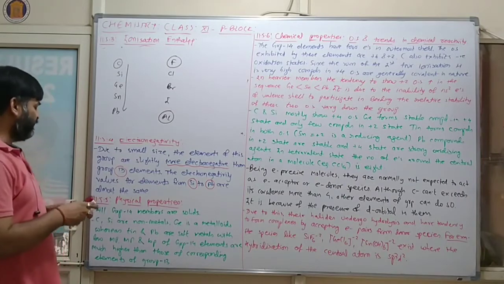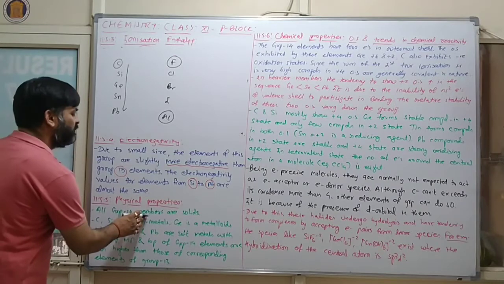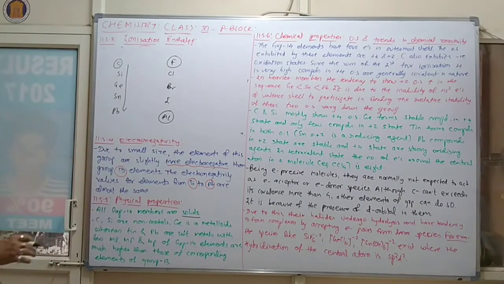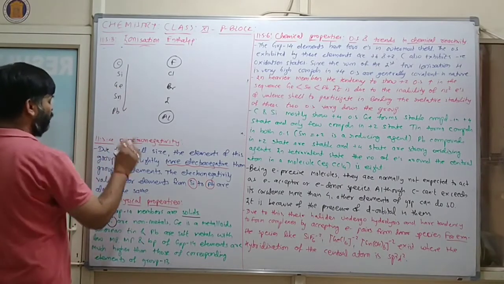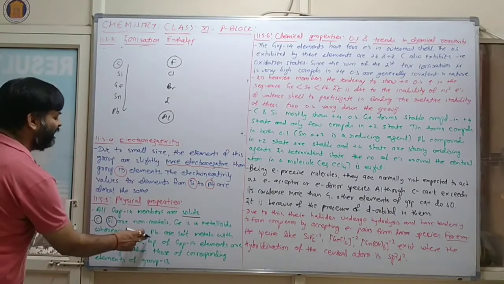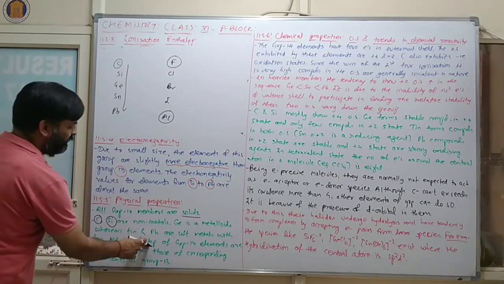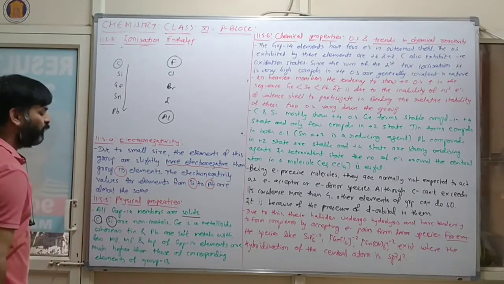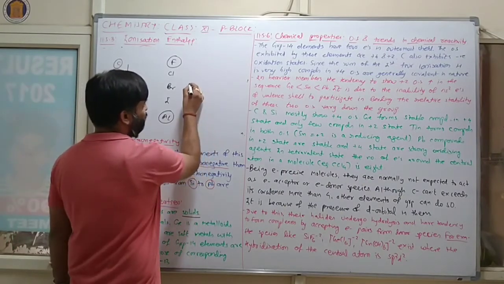Now we will discuss physical properties. तो physical property में क्या आएगा? All group 14 members are solid. Carbon and silicon are non-metals. Germanium is a metalloid, whereas tin and lead are soft metals with low melting points. The melting point and boiling point of group 14 elements are much higher than those of the corresponding elements of group 13. So why will this type of condition be there?